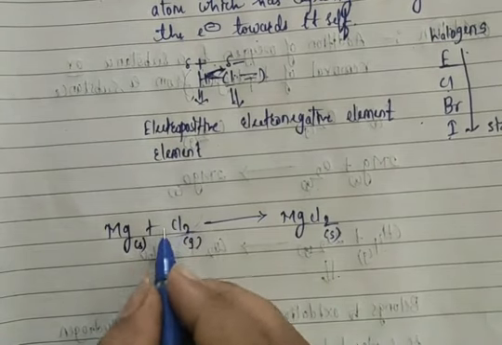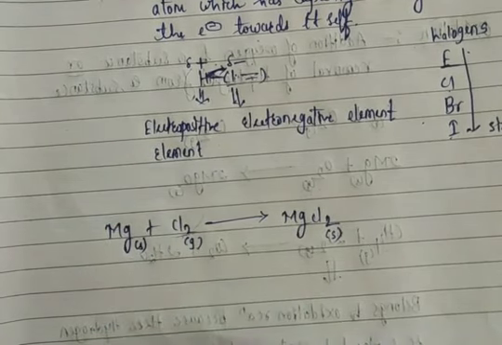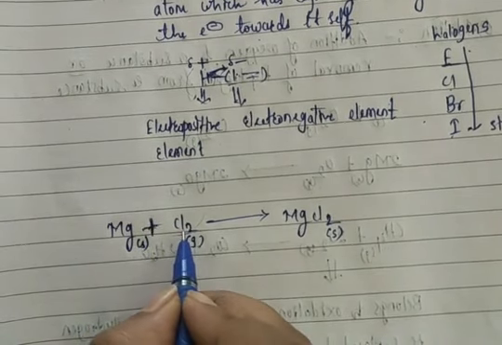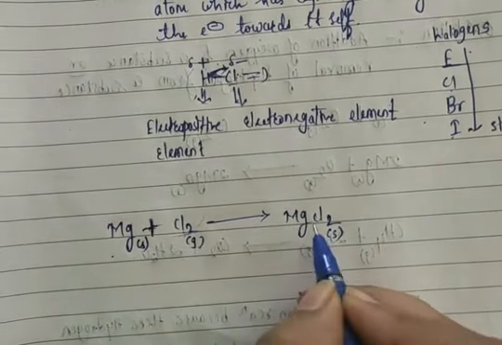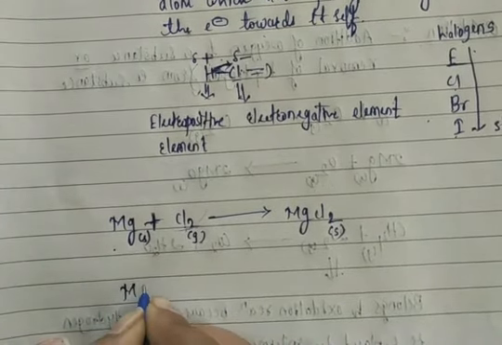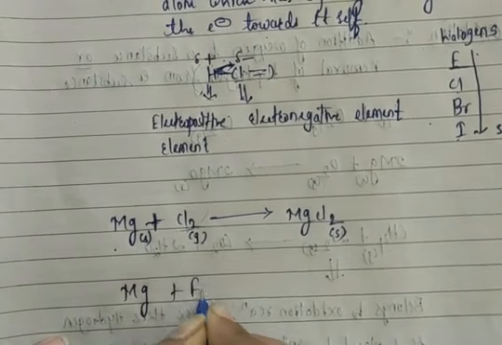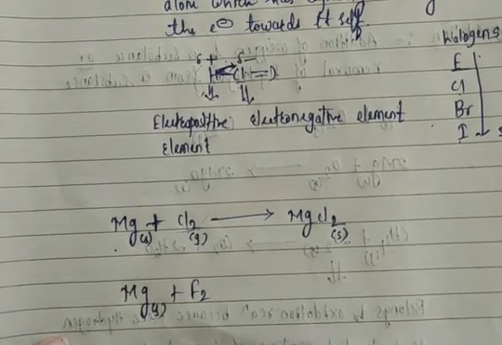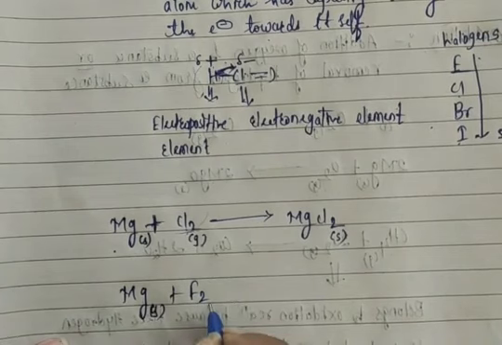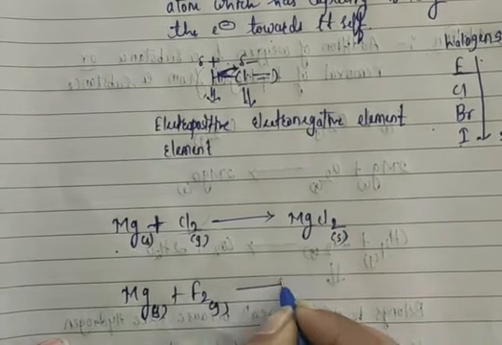This is your electronegative element added here, yes or no? I have written a plus sign, so it is added here. So addition of an electronegative element to a substance is called oxidation. Again, another example: Mg plus F2. Mg is present in the solid state, so I write a small s in brackets, and F2 is present in the gaseous state. So formation of what?